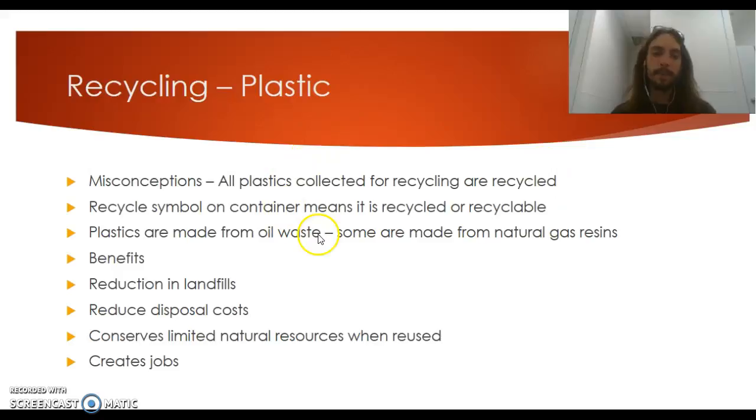You have to look at the number, and the number is going to tell you where or when you can recycle that material. So another misconception is plastics are made from oil waste. That's not true. Most plastics are made from oil waste or petroleum, but some are made from natural gas resins, which that's kind of cool. We're recycling that natural gas.